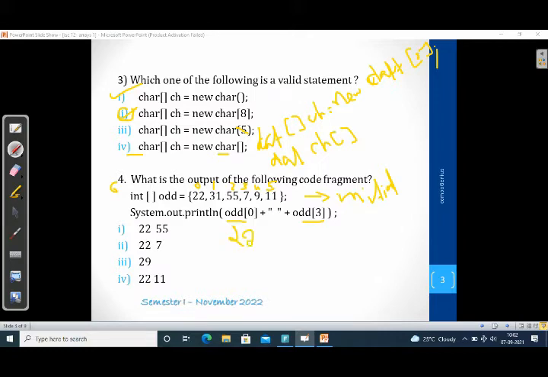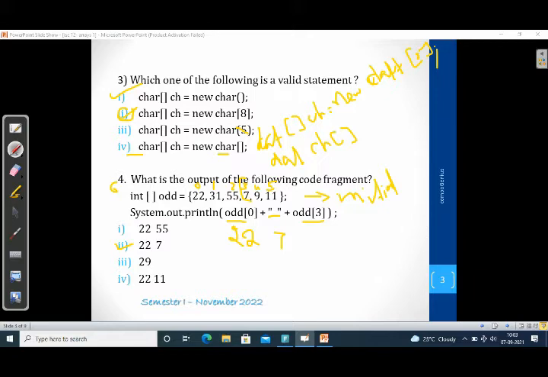The first element starts with index 0. Then a space has been given here, so we will have a space. Then the odd index number 3. So index number 3 means which value? 7. So 22, 7 is the right answer. And odd at the 0th position is 22.